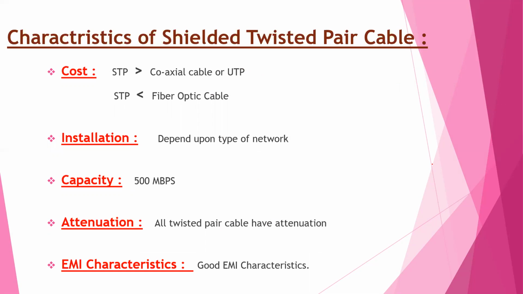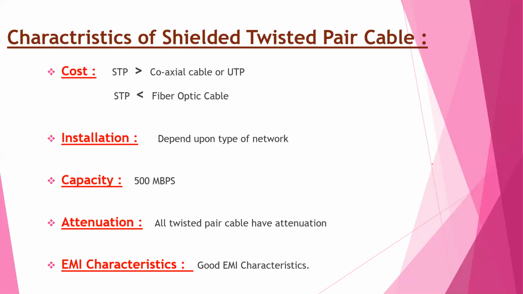Next are the characteristics of shielded twisted pair cable. Cost: the cost of shielded twisted pair cable is more than coaxial cable or UTP cable, meaning unshielded twisted pair cable.